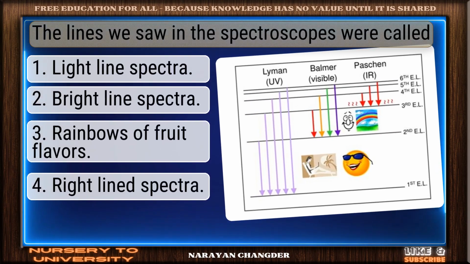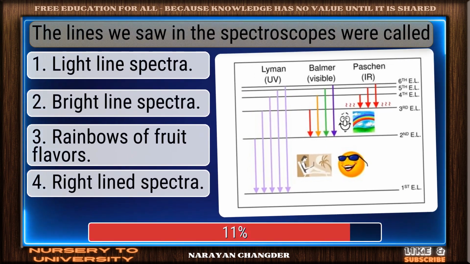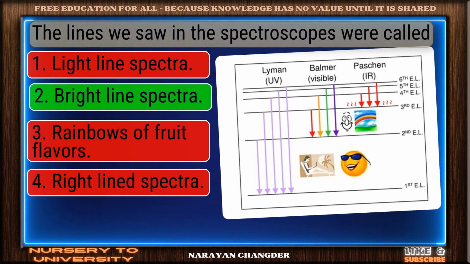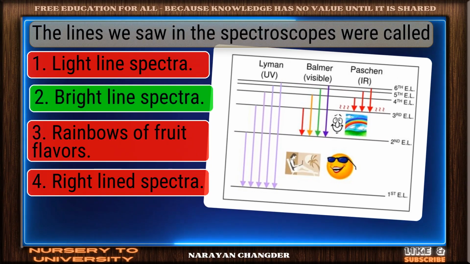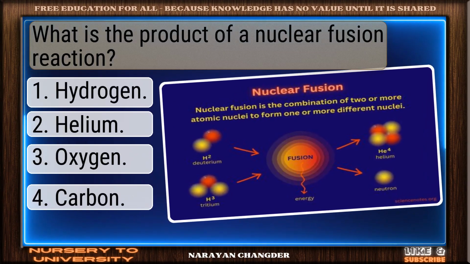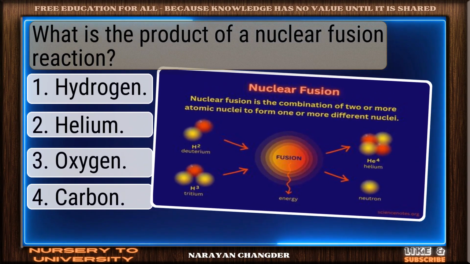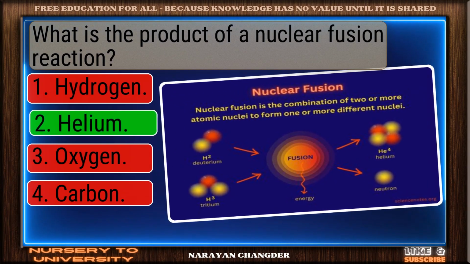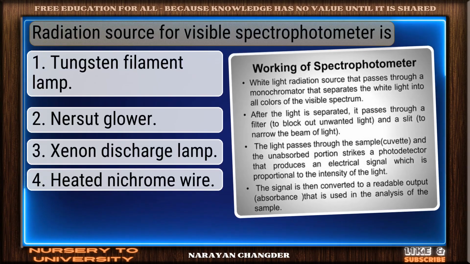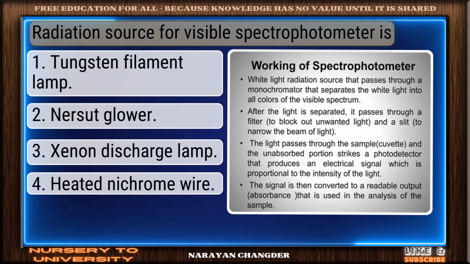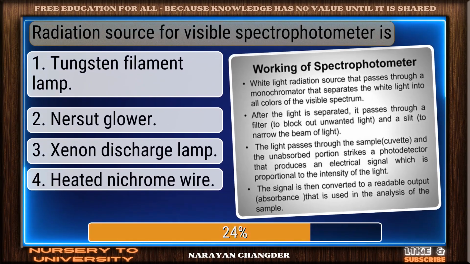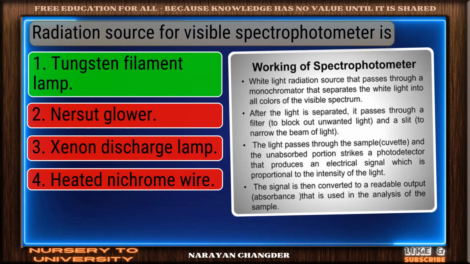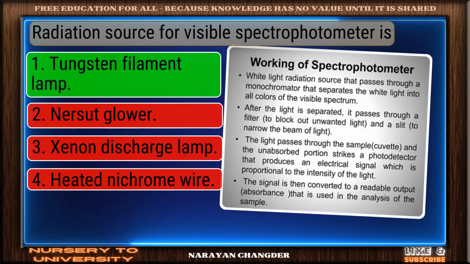The lines we saw in the spectroscopes were called. Smart move. Bright line spectra is an accurate answer. What is the product of a nuclear fusion reaction? Bravo. Helium is the answer. Radiation source for visible spectrophotometer is? Excellent choice. Tungsten filament lamp is the right answer.